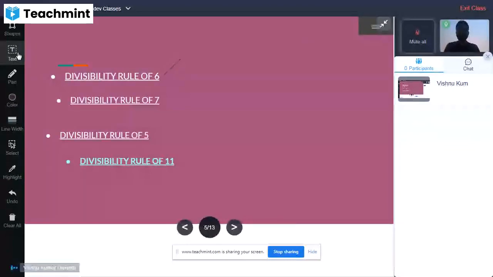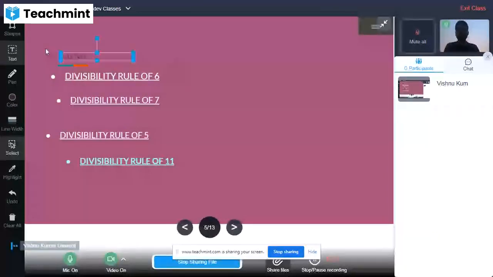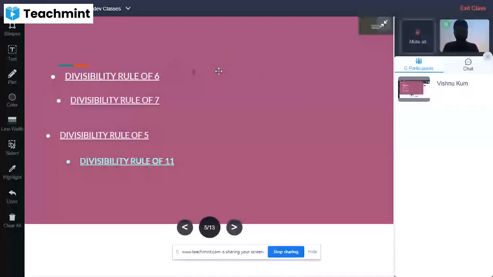For an example, I am taking 1336, divisible by 6. In this condition, if we see the last digit, it is 6, and when we divide it by 6, it will be completely divisible.